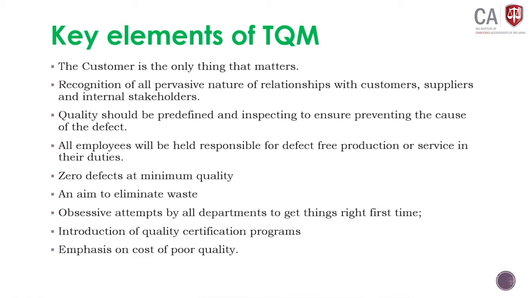Emphasize on cost of poor quality. You have to explain to other employees, if you produce a poor product or a low quality product, what will happen? Let's assume you are in a manufacturing company, an automobile manufacturing company. You have manufactured, assume, an inferior car. Inferior car means, assume, a damaged car. There is a manufacturing defect in it. If you have identified it, then you have to rework it or sometimes you have to scrap it.